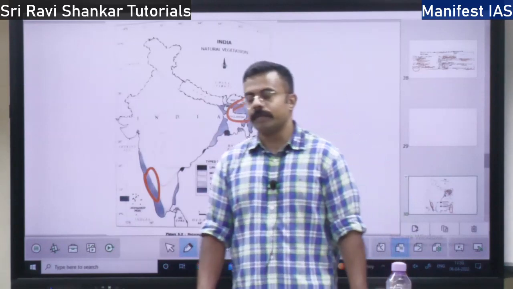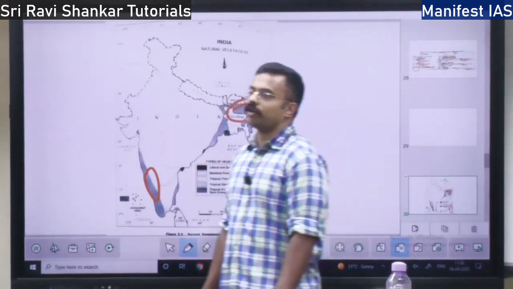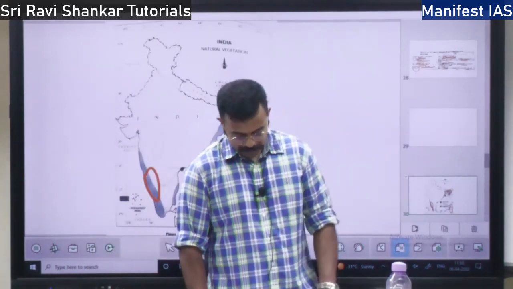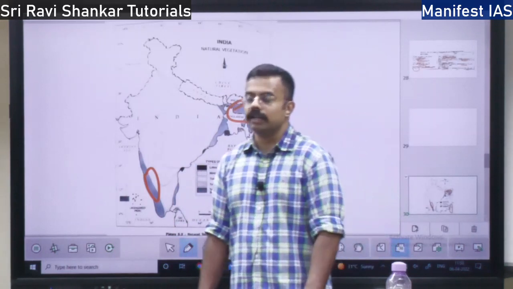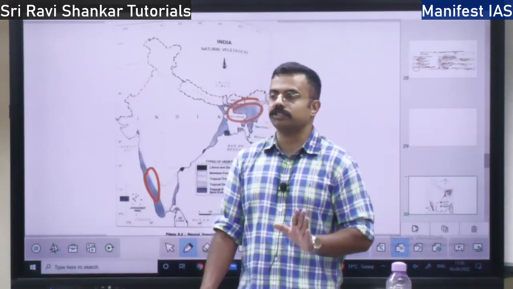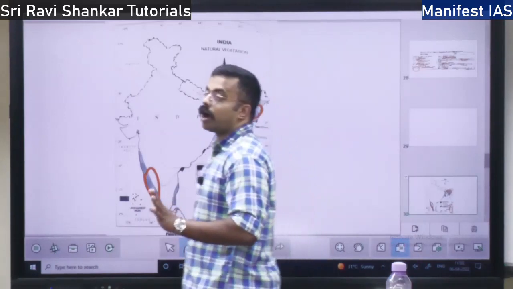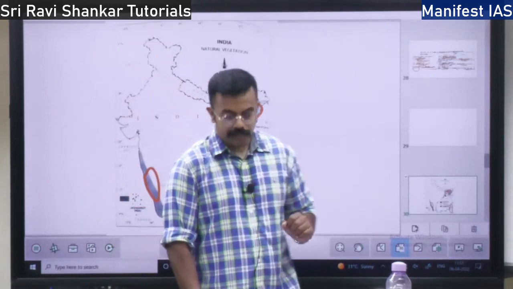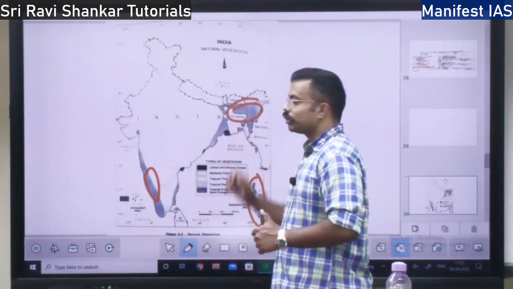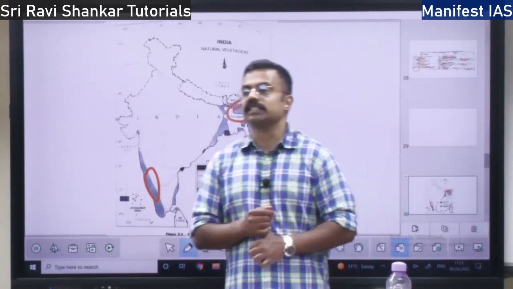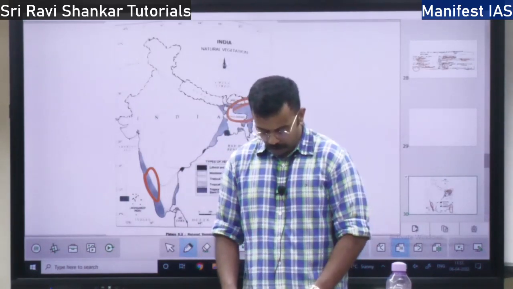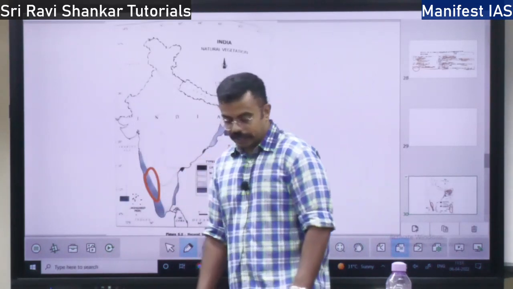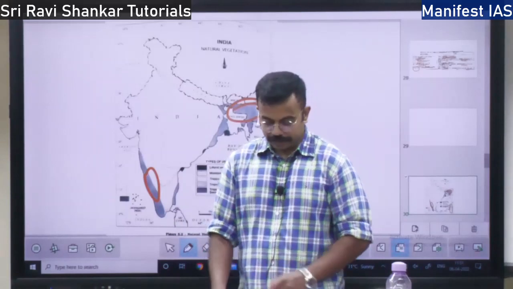In this tropical evergreen and semi-evergreen forest, you will find rainfall over 200 centimeters. This tropical region has a warm and humid climate. So there is a lot of moisture in the air and a lot of warmth in the air, right? The average temperature of this region is more than 22 degrees Celsius.